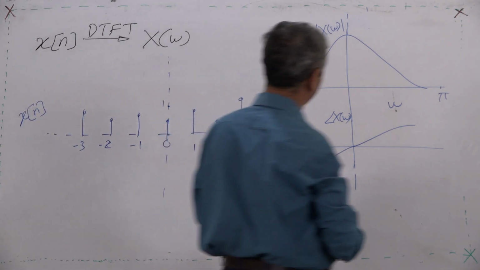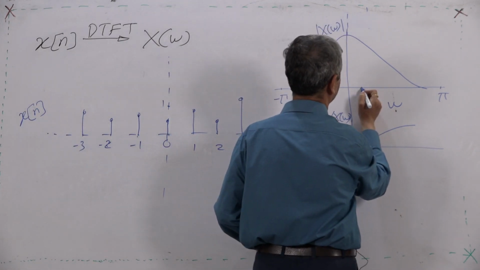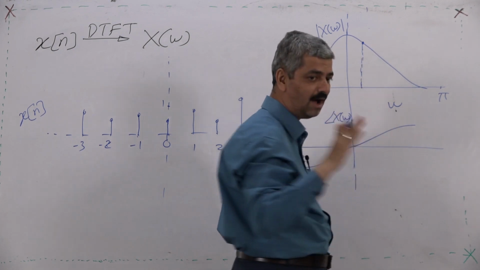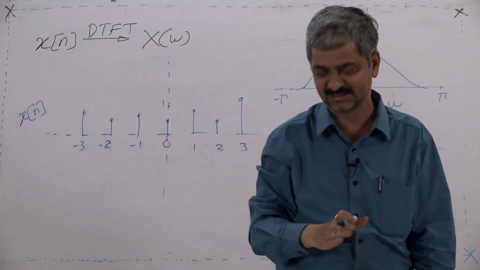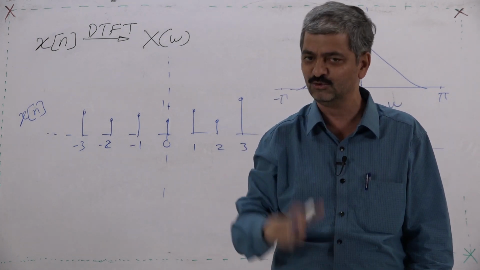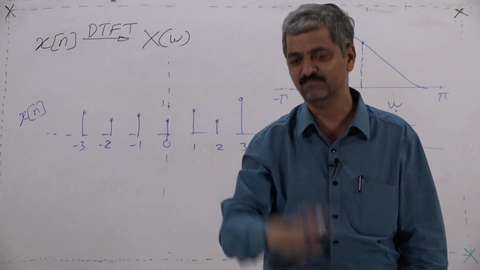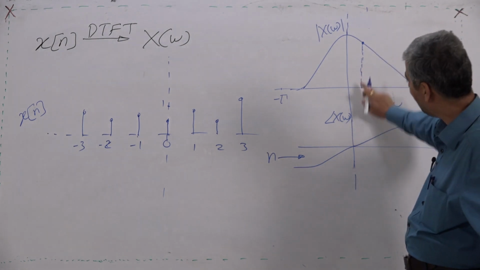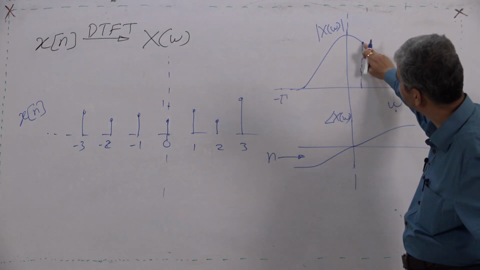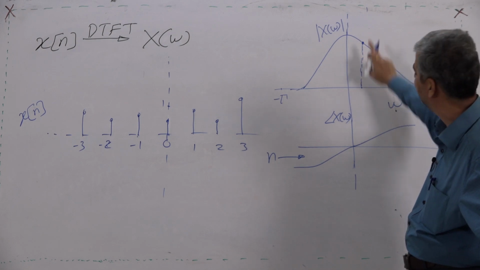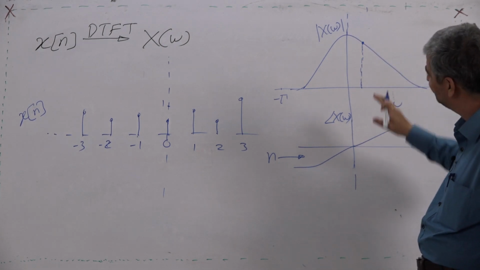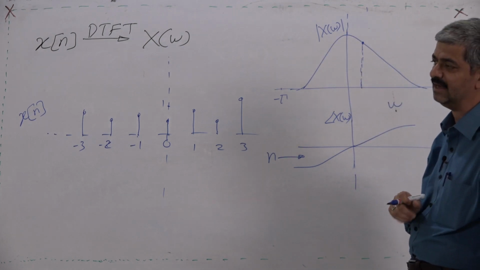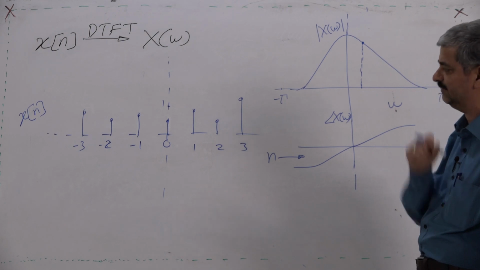When you look at this at some value of omega, let us say this, it is having this value. What does it correspond to? What I again repeat, I am trying my level best to ensure that we mean what we say, we mean what we read, we mean what we listen, we mean what we talk. So, at some value of omega, this is the magnitude of X(omega), and this is the angle. To angle we shall come later. What that corresponds to is a big question, and that correspondence needs to be understood very carefully.